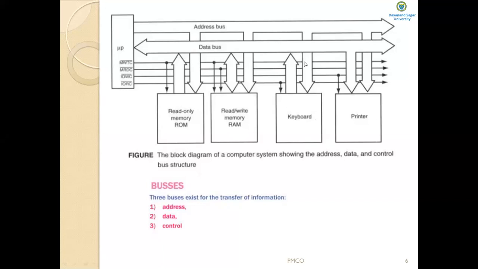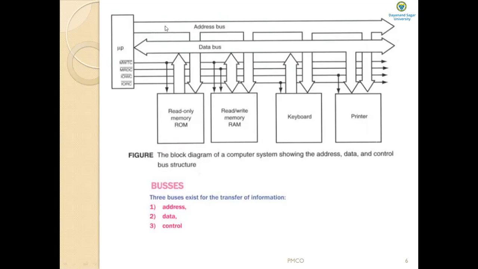This diagram shows how the microprocessor communicates with memory and input output devices through the buses. See here, which are the buses here?